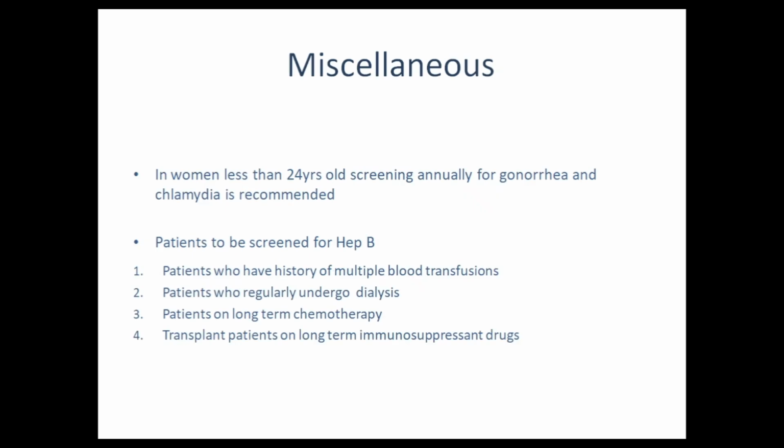Some other points which I wanted to tell you about, because they also come in exams: in women aged less than 24 years, screening annually for gonorrhea and chlamydia is recommended. And in what type of patients will we screen for hepatitis B? We will screen patients who have a history of multiple blood transfusions, patients who regularly undergo dialysis, patients on long-term chemotherapy, and transplant patients on long-term immunosuppressant drugs.